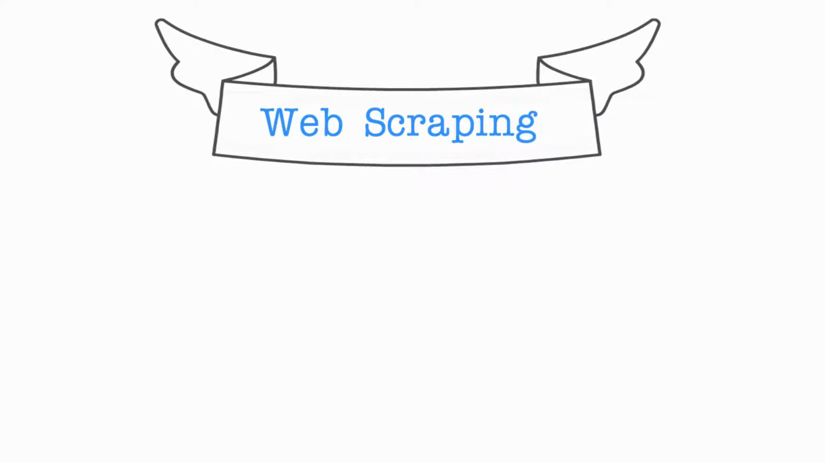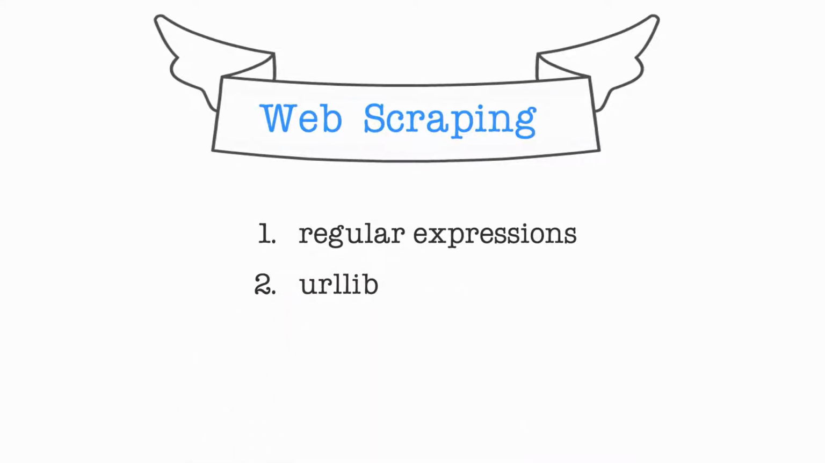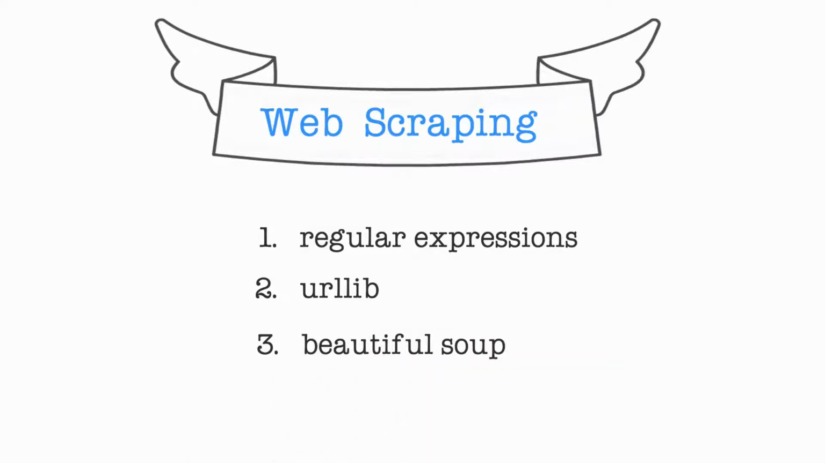I have deliberately kept things simple just to give you a sense of the flow. But even this simple solution will help us solve our problem. So here are the ingredients we need for this recipe. The Python regular expressions library to build our pattern. The Python library urllib that allows us to work with URLs. And a Python library for parsing HTML called Beautiful Soup.